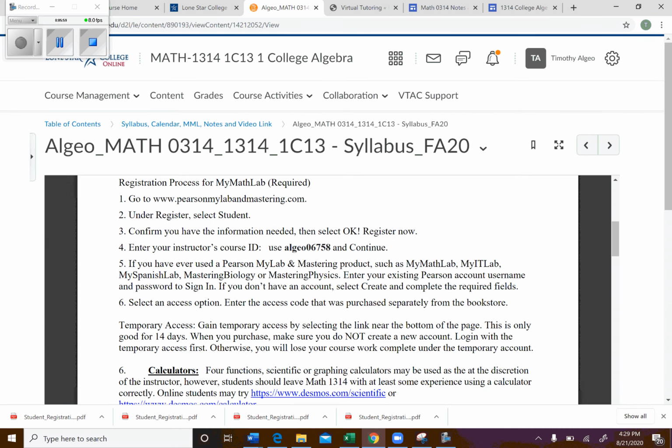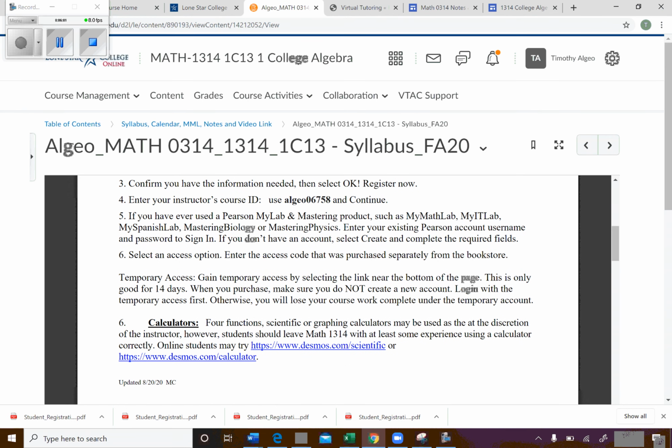All right. Here is the code when you register for MyMathLab, but I have a document in D2L that will walk us through that in a moment.